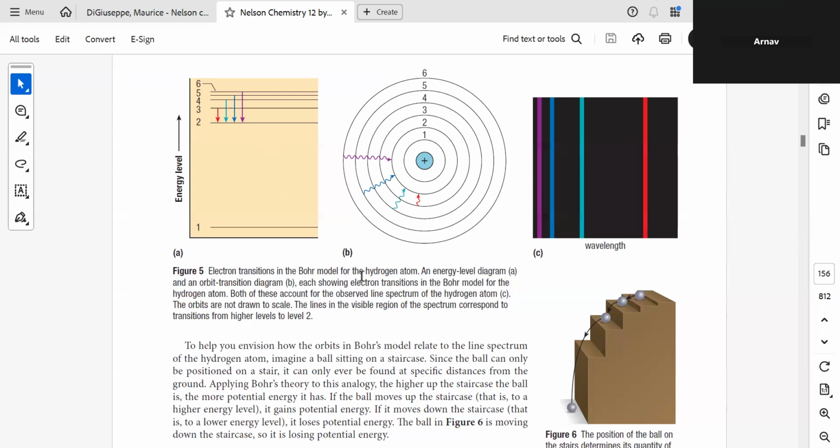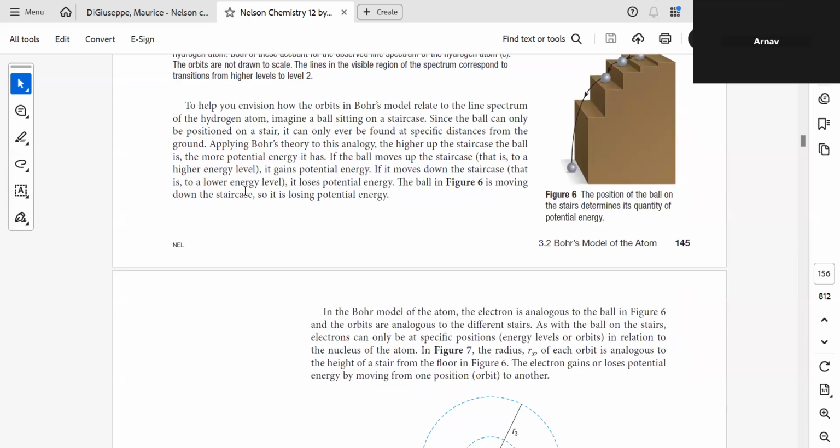So far what we are able to understand is that there are orbits, and these orbits have different energies. Am I clear?